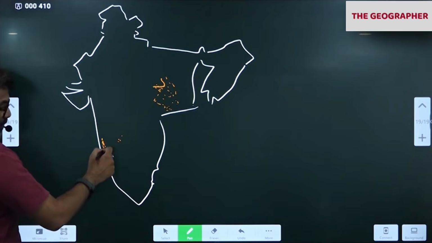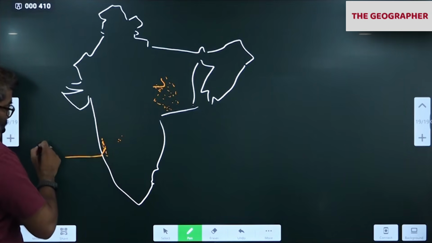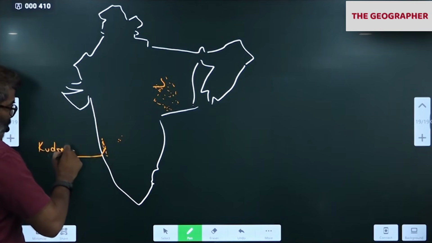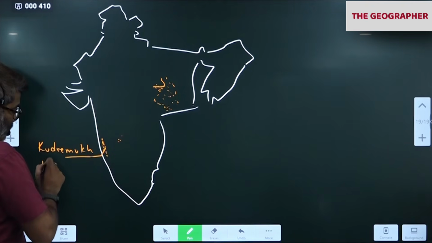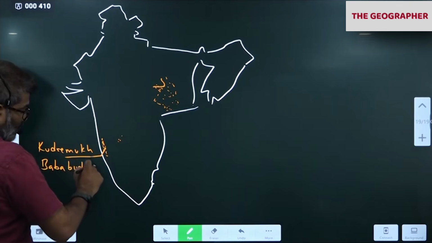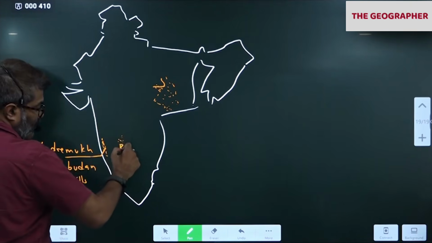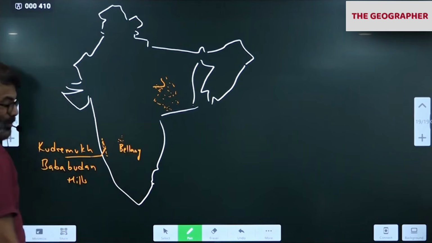This is the Western Ghats. In the Western Ghats, the Baba Budangiri Hills, the Kudremukh region of Karnataka. This is the Bellary area of Karnataka. These two.